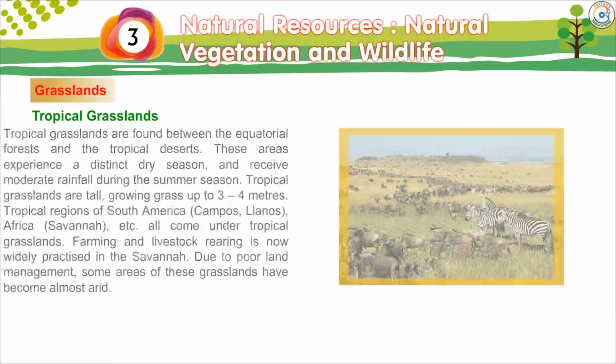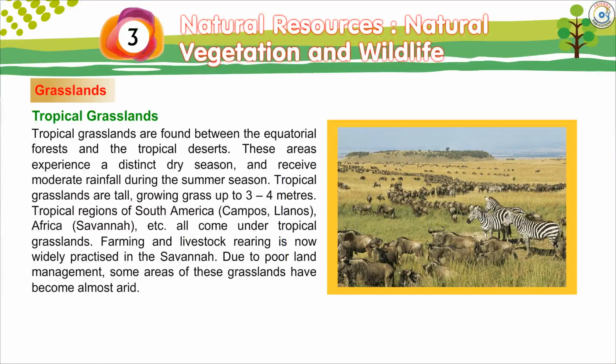Tropical grasslands. Tropical grasslands are found between the equatorial forests and the tropical deserts. These areas experience a distinct dry season and receive moderate rainfall during the summer season. Tropical grasslands are tall, growing grass up to 3 to 4 meters. Tropical regions of South America, Campos Llanos, Africa, savanna, etc. all come under tropical grasslands.